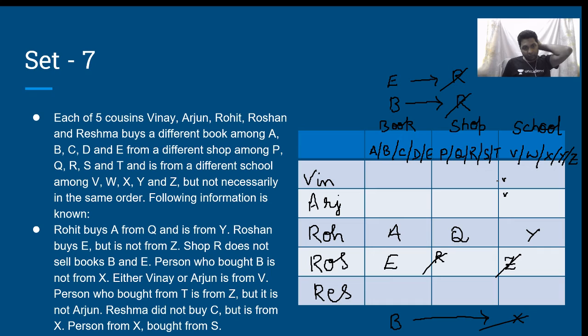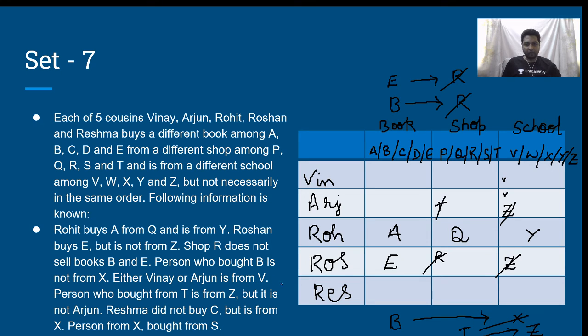Person who bought from T is from Z. Next, another constraint. If this is T, then this will be Z. Person who bought from T bought it from Z. But it is not Arjun. So, therefore, this cannot be T. This cannot be Z.